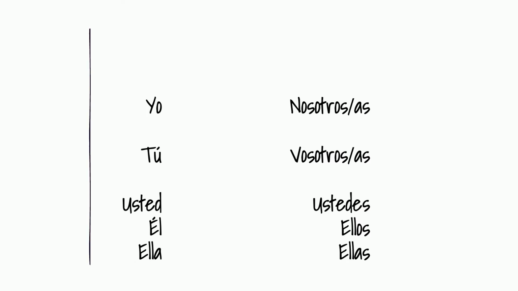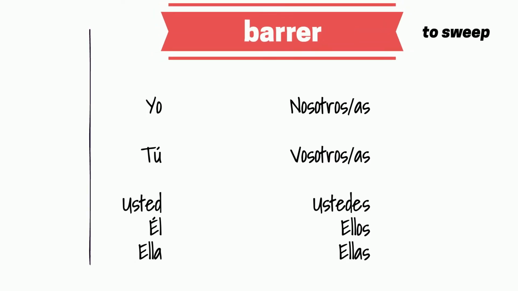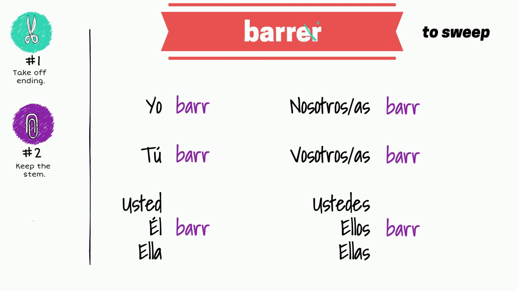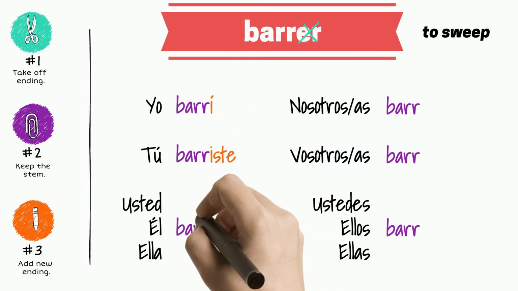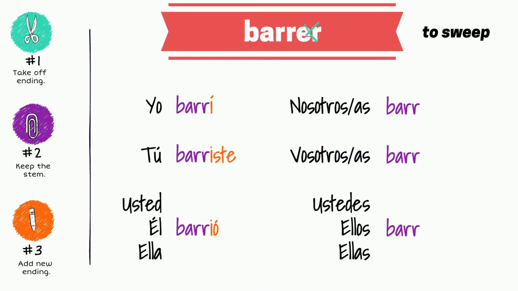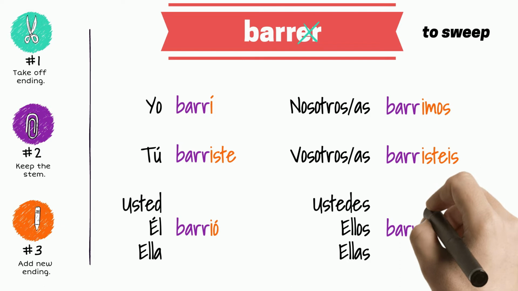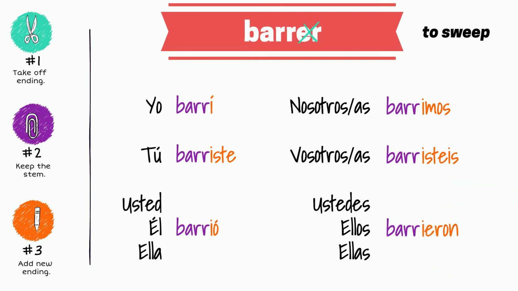And now let's conjugate the verb barrer. Take off the ending ER, keep the stem of the verb, add the ending that corresponds to the subject. Yo barrí, tú barriste, usted, él, ella barrió, nosotros, nosotras barrimos, vosotros, vosotras barristeis, ustedes, ellos, ellas barrieron.